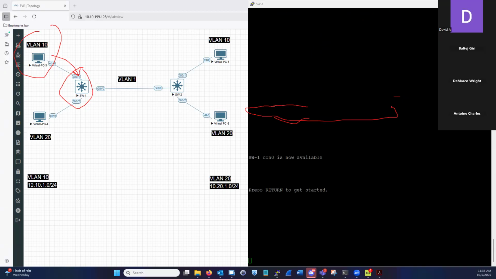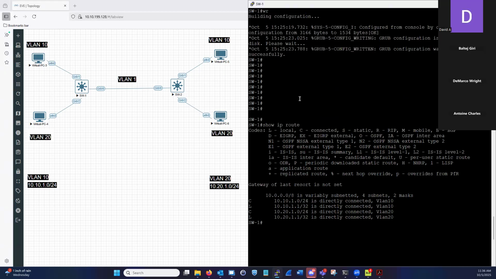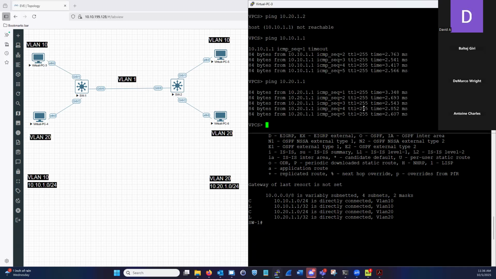Okay? All right. So when it does that, it's going to get the layer 2 information and say, all right, I know how to bundle it. MAC address is going to be entered, right? It's going to consult with this MAC address and then forward that packet. Okay. So let's see if we can ping PC3 to PC6. Okay. Let's try it now.